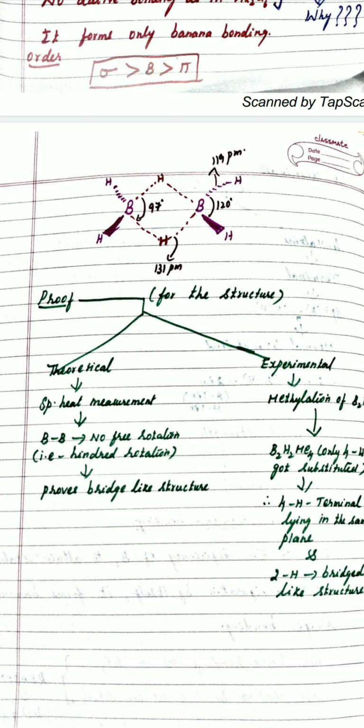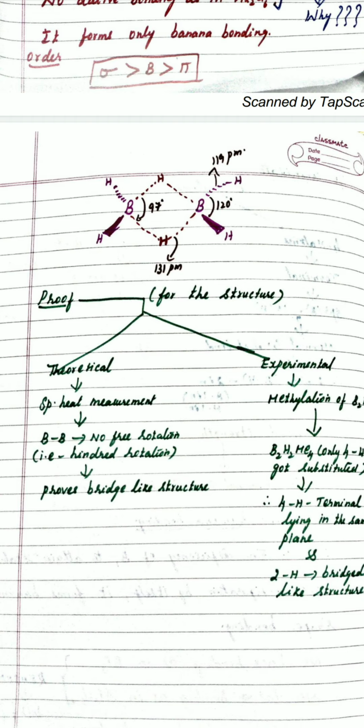There are 4 hydrogen atoms which are terminal, and 2 hydrogen which are bridged. The bond length of terminal hydrogen is 119 picometer, and the bridged hydrogen is 131 picometer. The bond angle of the terminal H-B-H is 120, and the bridged H-B-H is 97. So if you draw this and explain, you are definitely sure of getting 5 marks for the children. And normally we explained all the things I said above based on the proof we get.